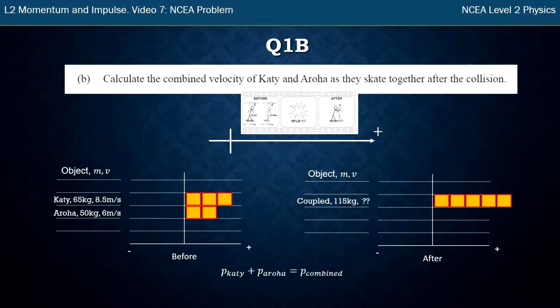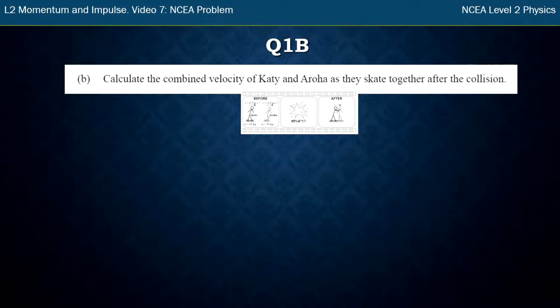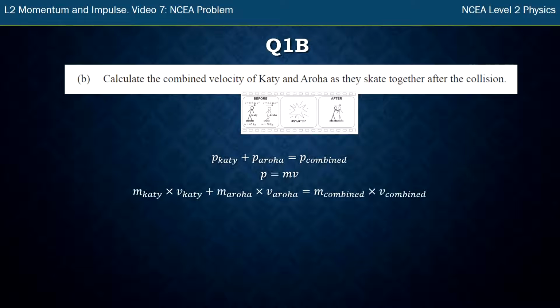Using this momentum bar chart, I can write myself a little equation. The momentum of Katie and the momentum of Aroha added together gives me the total momentum when they're combined after the collision. 3 plus 2 equals 5. That's what that graph's showing, and now I've written it as a physics equation. We also know momentum is equal to mass times velocity, so I've got that ready as well. So I've used my bar charts to get an equation. I can leave them behind now, and my equation is the same. I still know P, the symbol for momentum, is equal to mass times velocity.